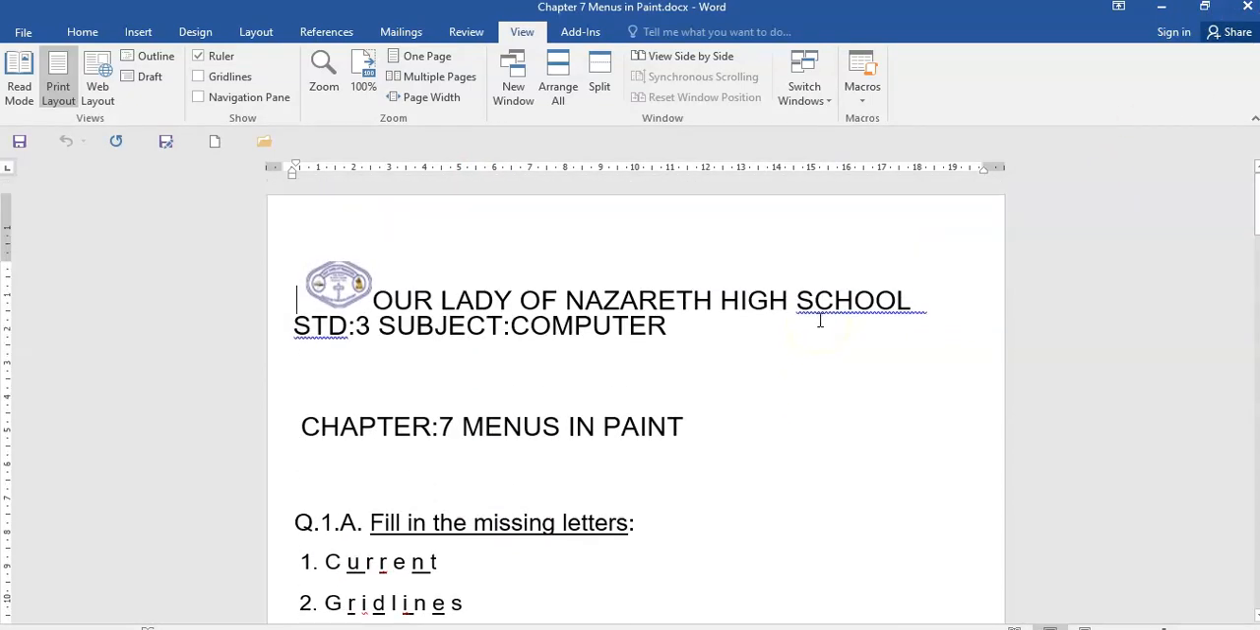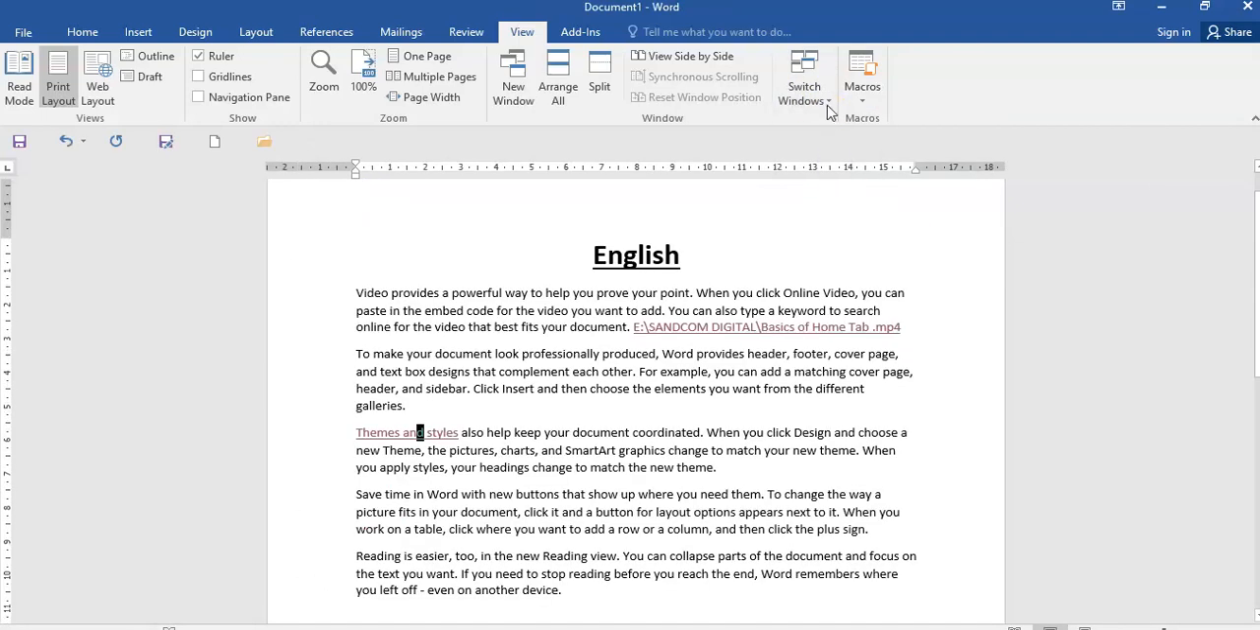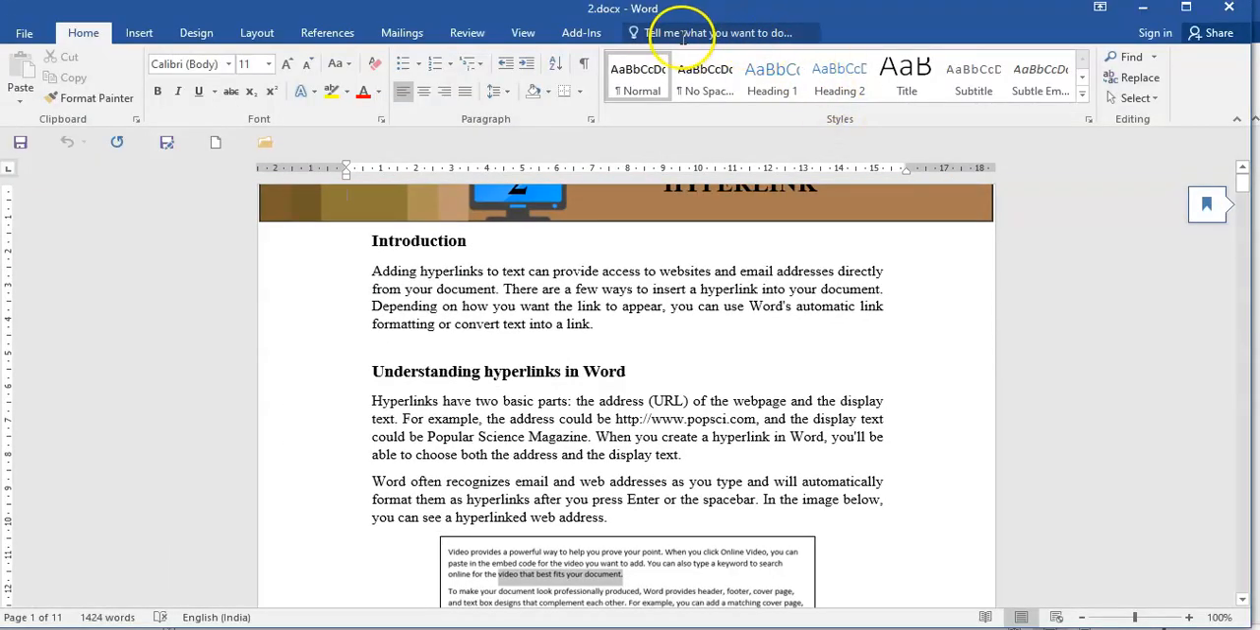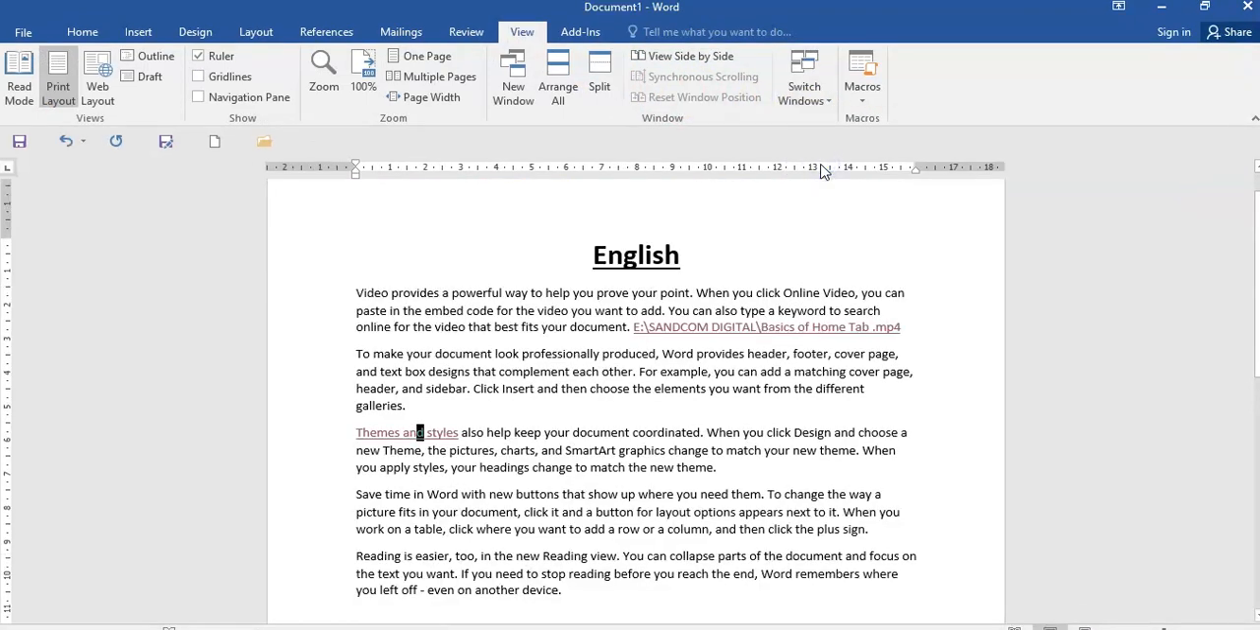Here we have learned some additional options, children: Switch Windows, document 1, document 2, in View, switch window to the current document. Document 1 was my current document. So this is how we can work with hyperlinks.